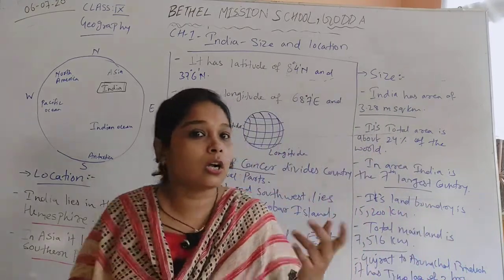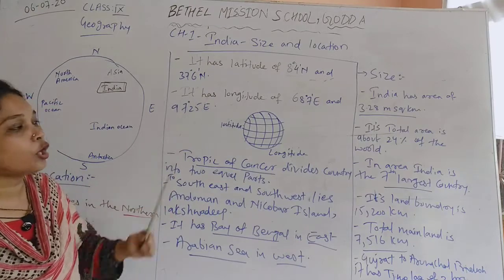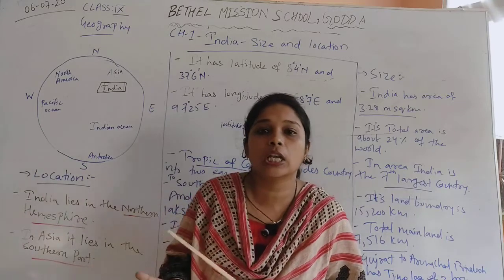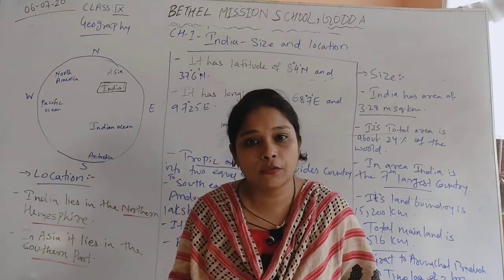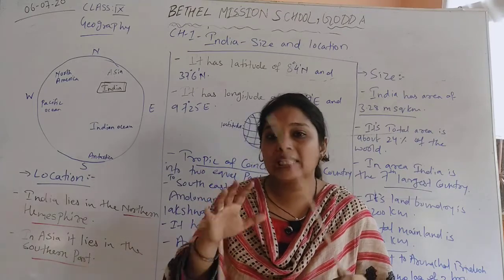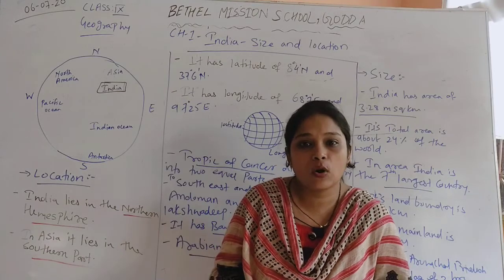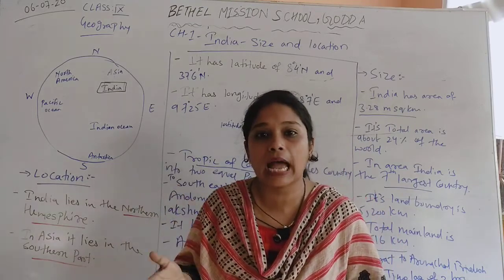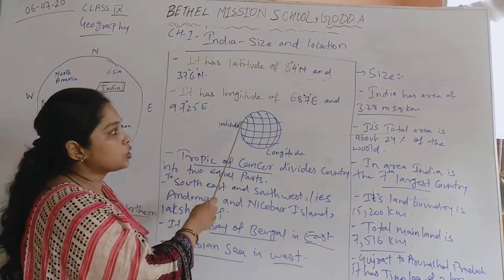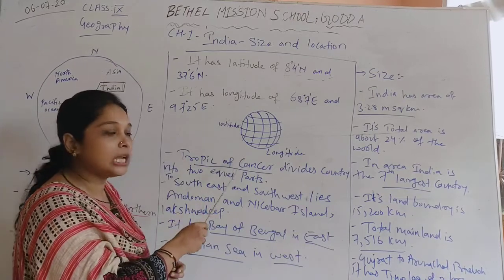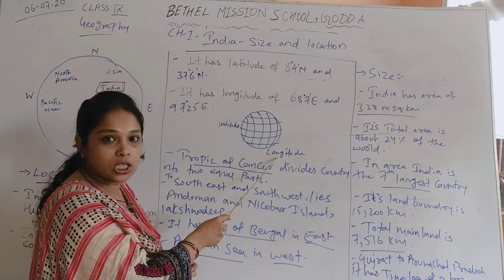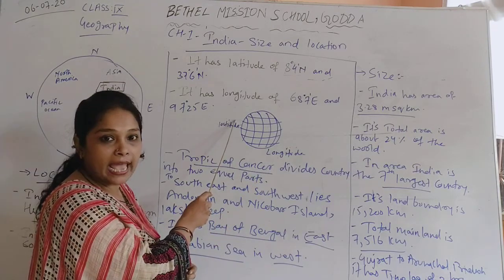Okay, and then when we talk about the latitude and longitude of India, before looking at the latitudinal or longitudinal extent of India, first we need to understand what latitude and longitude are. Now if you look at a map or a globe, you can find there are certain imaginary horizontal and vertical lines. Over here you can see it is a globe, or the earth, and the earth has some imaginary horizontal lines and vertical lines. Horizontal lines are called longitude and vertical lines are called latitude.